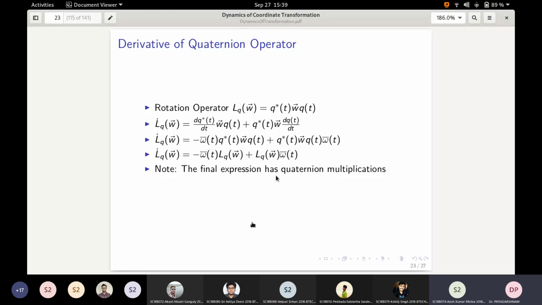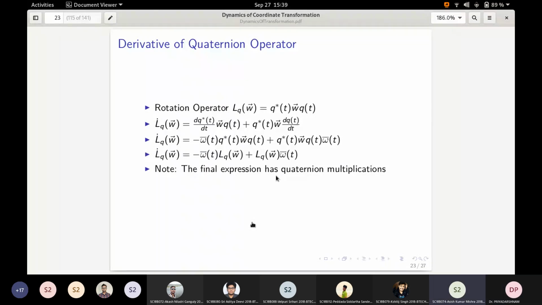You said that we could also take r into q instead of q into r, so that omega will come on the left side in that dq by dt expression. If we take that, then won't it happen that q into omega bar equals omega bar into q?